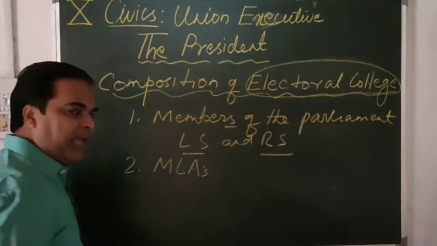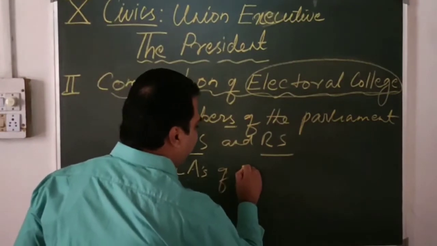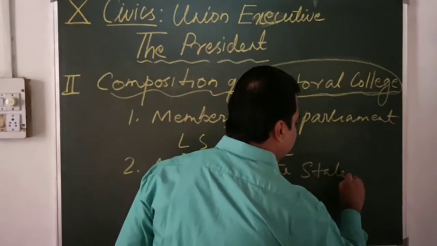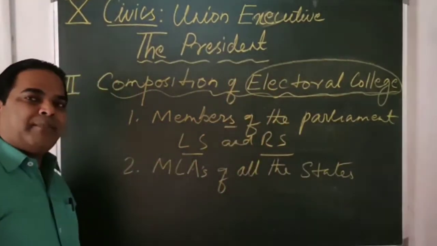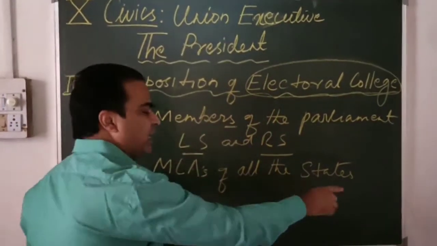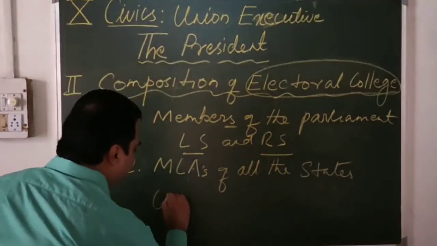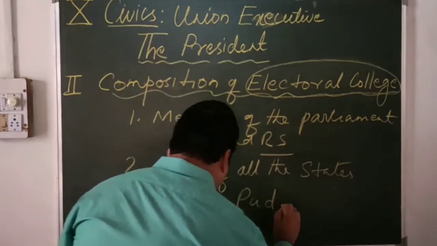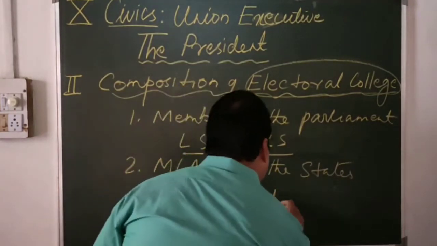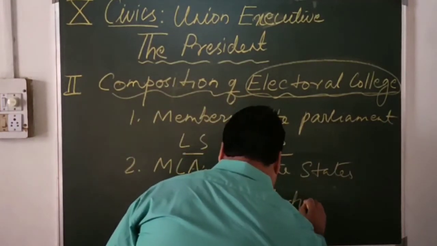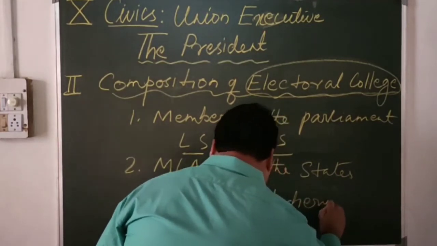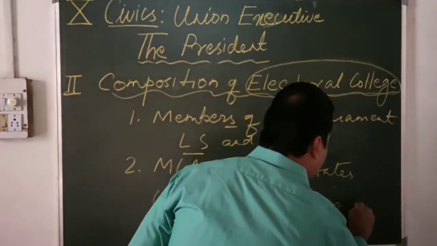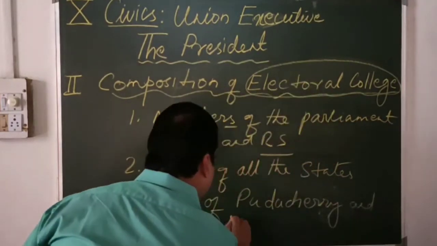MLAs of all the states. Members of legislative assemblies of all the states and Union territories of Puducherry and Delhi.